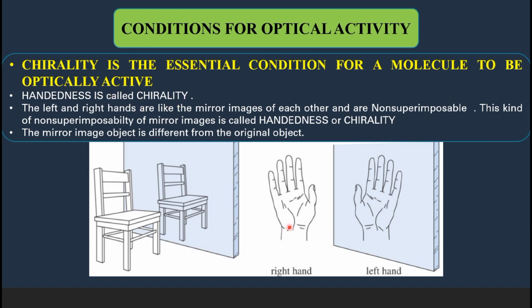Now you see these 2 hands are looking like mirror images, but if you lift this hand and put it on the other one, they are not exactly matching. The gloves that you are using for right hand will not suit for left hand. That is called the handedness or non-superimposable nature.